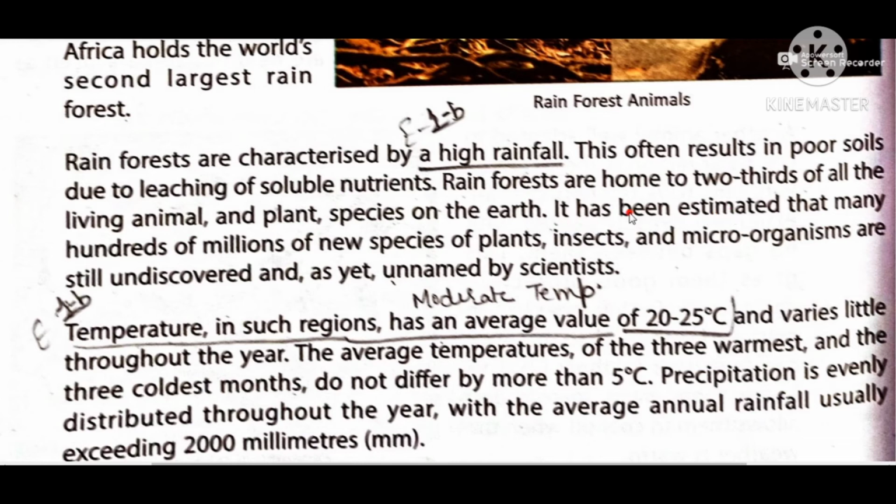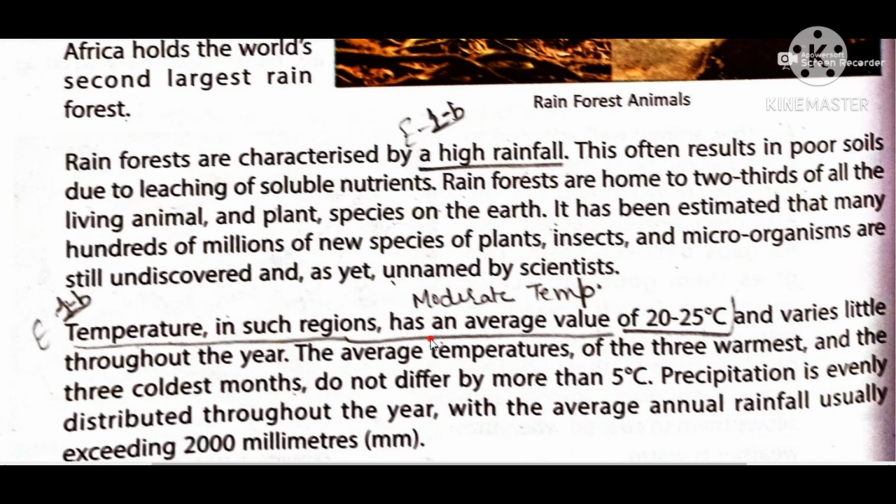It has been estimated that many hundreds of millions of new species of plants, insects, and microorganisms are still undiscovered and as yet unnamed by scientists. So, obviously, a large number of plants, animals, insects, and microorganisms are found in rainforest. Even scientists have not discovered them. Still, many species are undiscovered, but they are present.